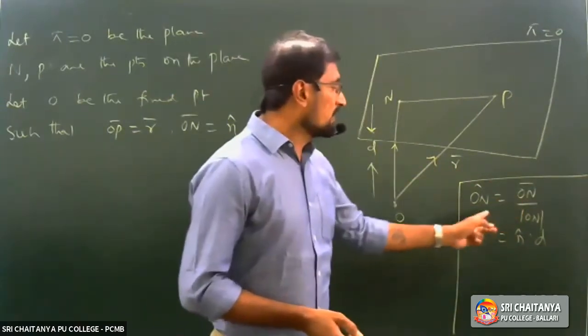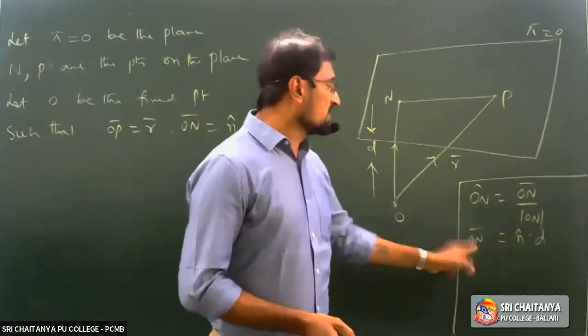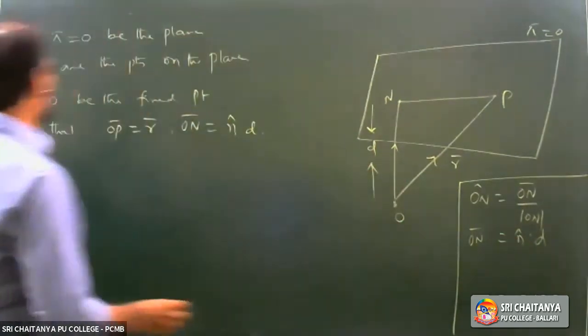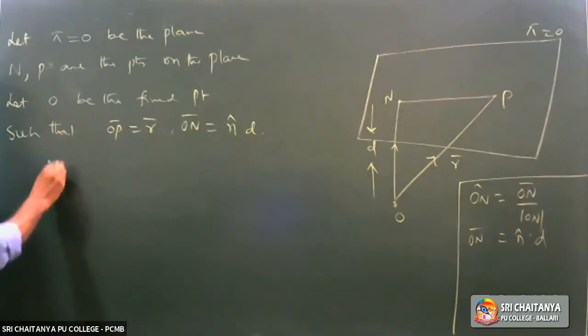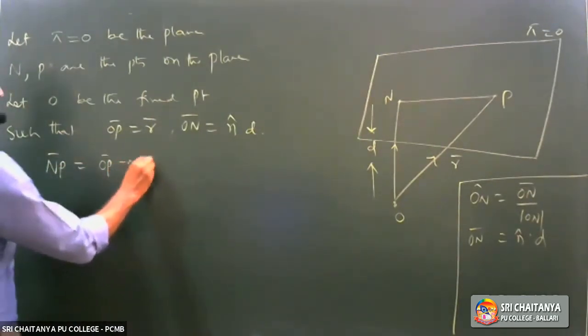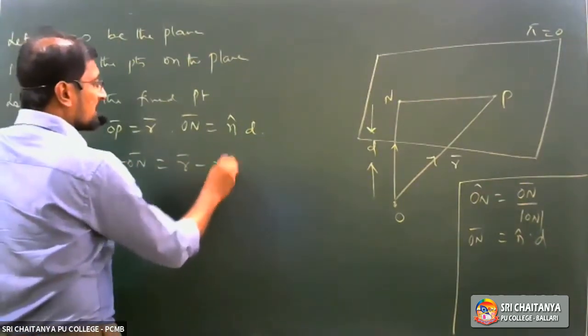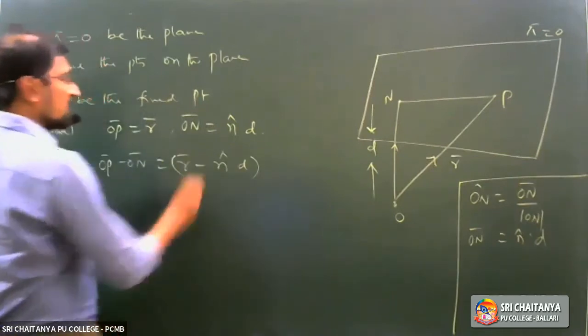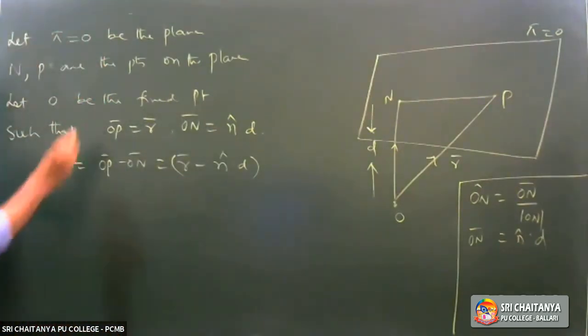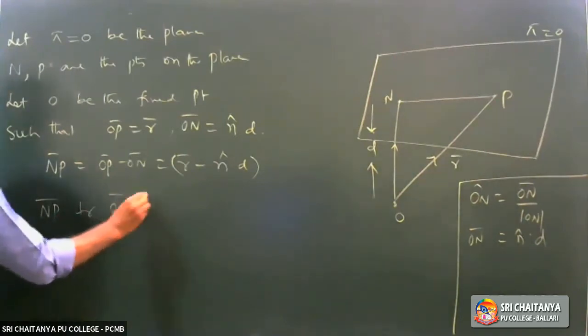So ON cap is equal to n cap, and n cap into d is equal to ON bar. Now, if you observe, NP bar is equal to OP bar minus ON bar, which is nothing but r bar minus n cap into d. Understood? That means from this you can observe NP bar is perpendicular to ON bar.